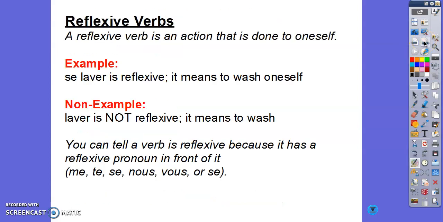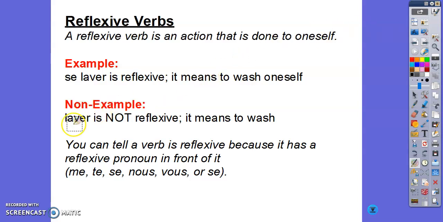So what's a reflexive verb? This is the second category of verbs that are conjugated with être. A reflexive verb is an action that is done to oneself. So for example, se laver is reflexive. It means to wash oneself. So if I were to say, je me lave, I wash myself.